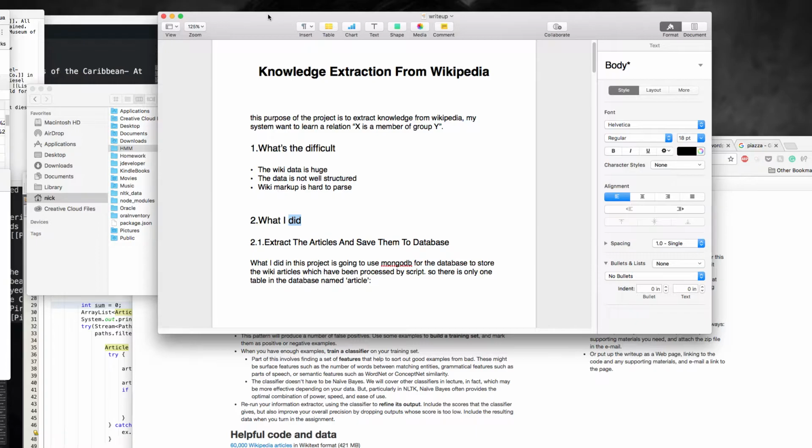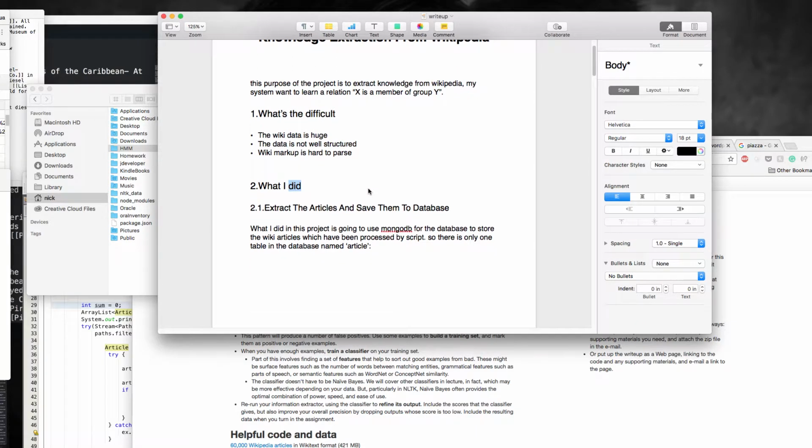So I need to remove all the tags, and the wiki markup is hard to parse.